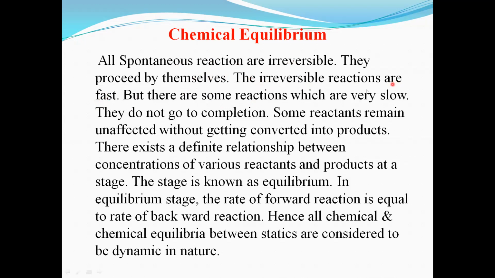The irreversible reactions are fast, but there are some reactions which are very slow. They do not go to completion. Some reactants remain unaffected without getting converted into product. So there exists a definite relationship between the concentrations of the various reactants and products at a stage. This stage is known as equilibrium.